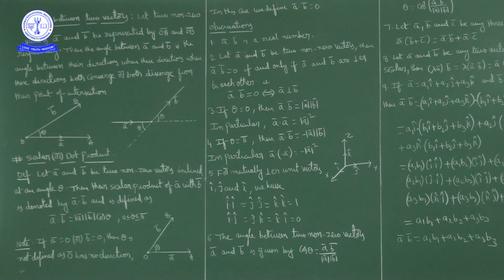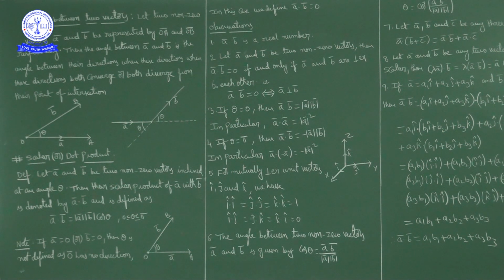Okay. Now important formula. Definition of scalar product. Let A bar and B bar be two non-zero vectors inclined at an angle theta. Then their scalar product of A bar with B bar is denoted by A bar dot B bar and is defined as A bar dot B bar is equal to modulus A modulus of B bar into cos theta, where theta ranges between 0 to pi, 0 less than or equal to theta less than or equal to pi.